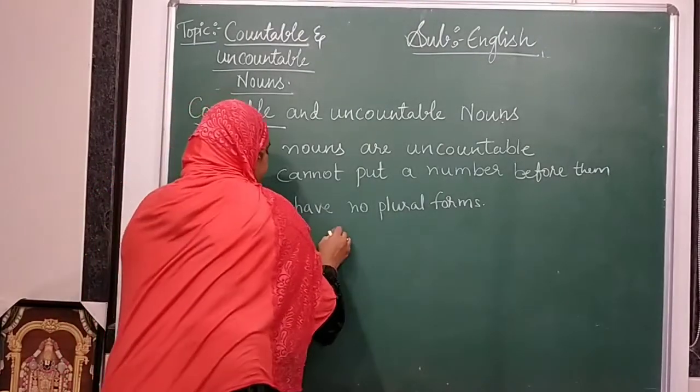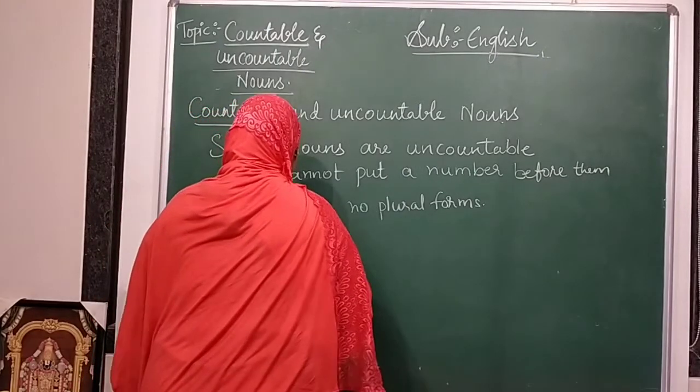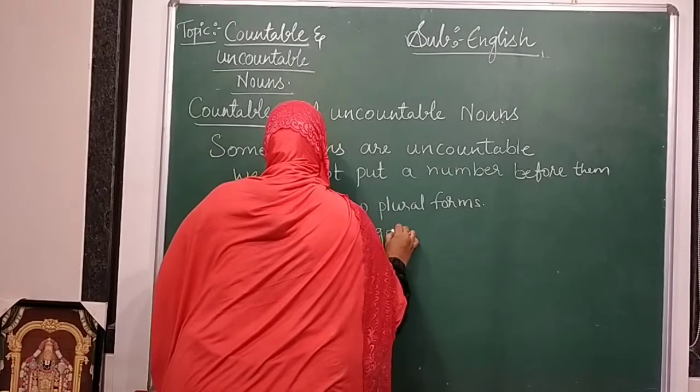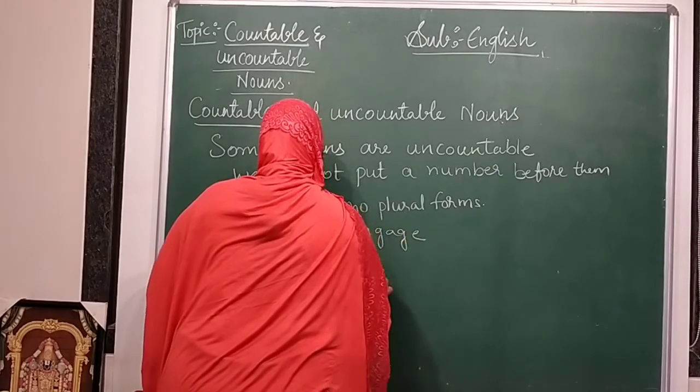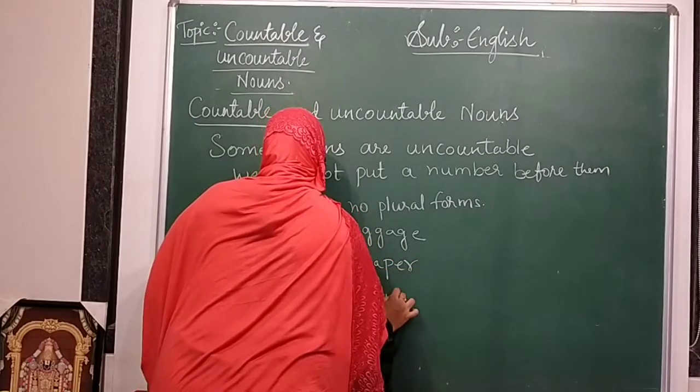For this I have given the examples: luggage, paper, furniture.